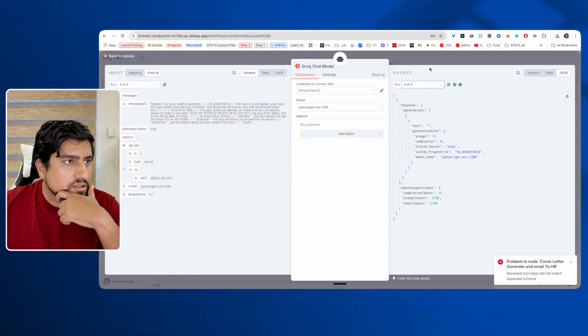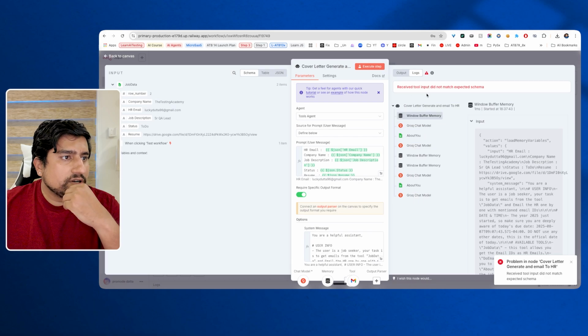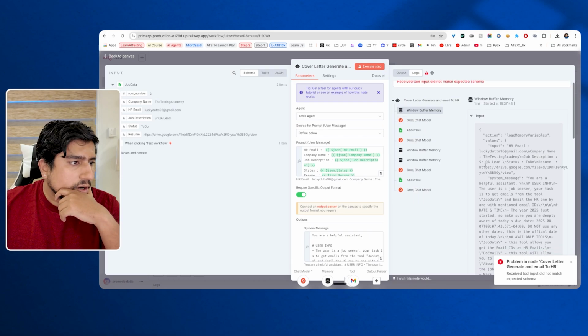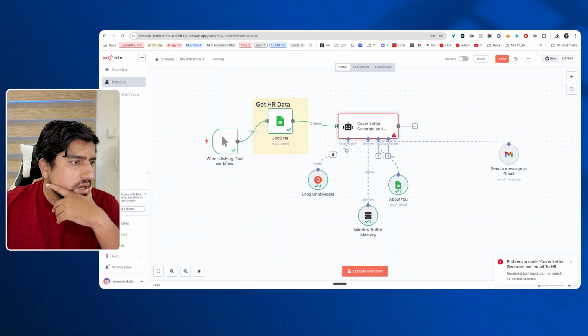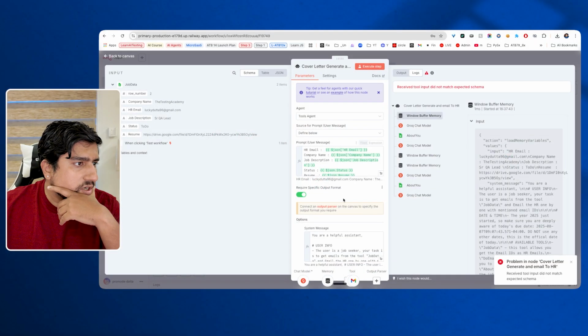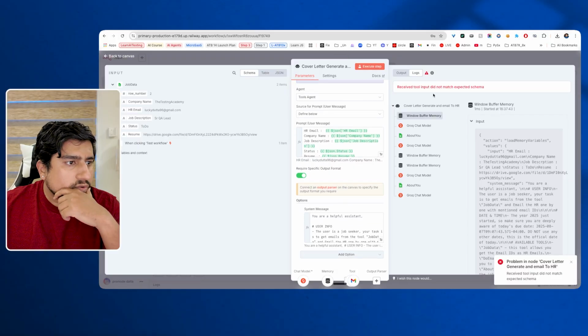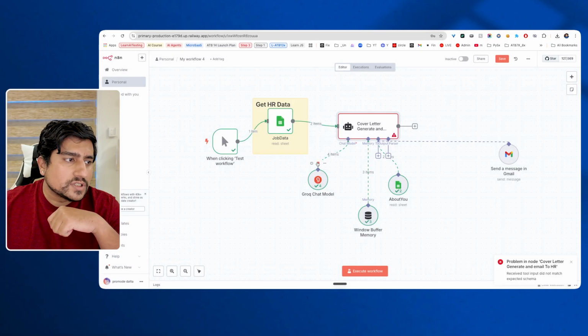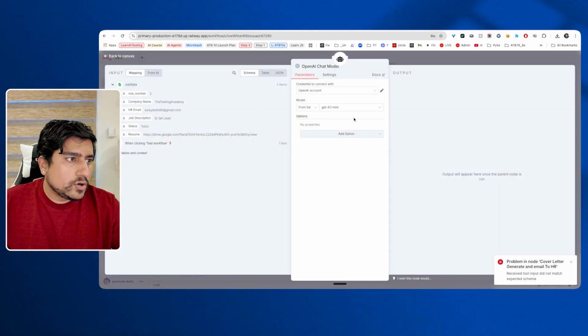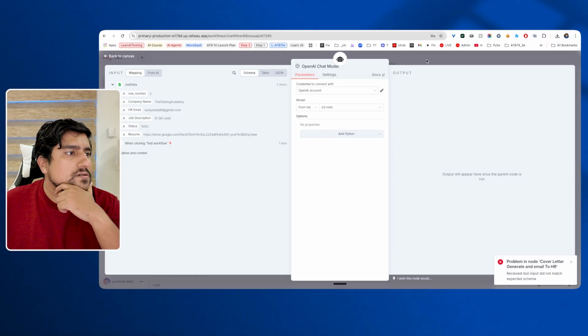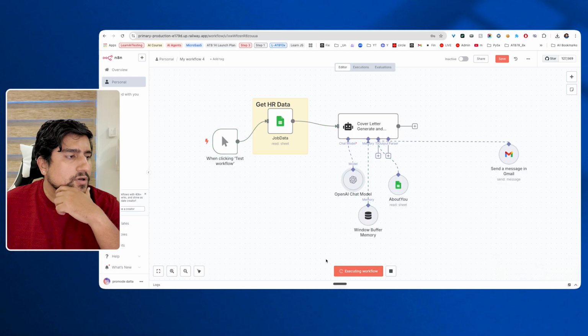There was a problem with the cover letter, something happened. It says the received tool input does not match the expected schema. Probably some name or something we have changed. I think the important point here is the tool agent defined below. One second. Oh, it is because we have used ChatGPT, right? I'm going to use the ChatGPT model because the format that we are expecting is in the ChatGPT format. That's it. So I'm going to change this name and execute it again.